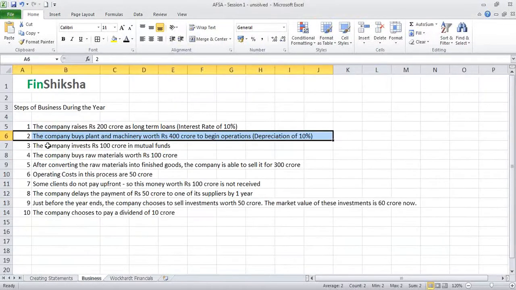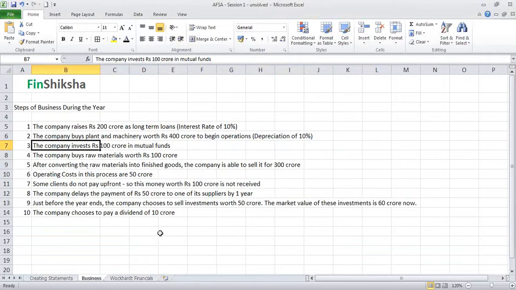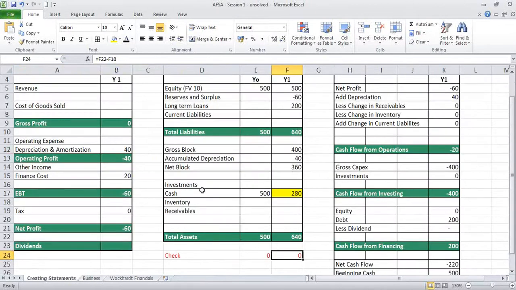Second transaction done. Third transaction, the company invests 100 crore in mutual funds, correct? So they invest 100 crore in mutual funds. That's an investment, which means this value will go up. So investments need to go up by 100 crore. Automatically, as investments go up by 100 crore, you will find cash will go down.